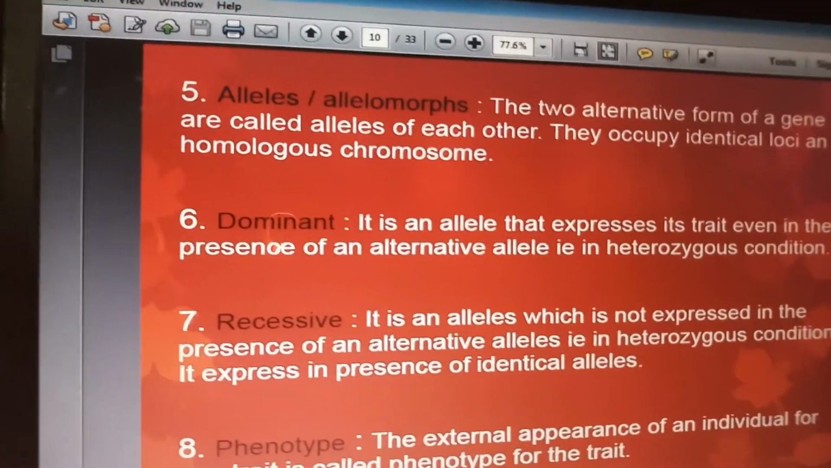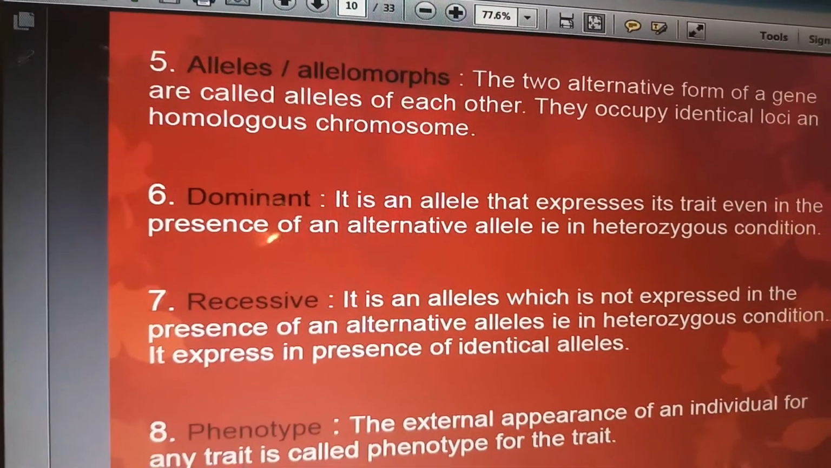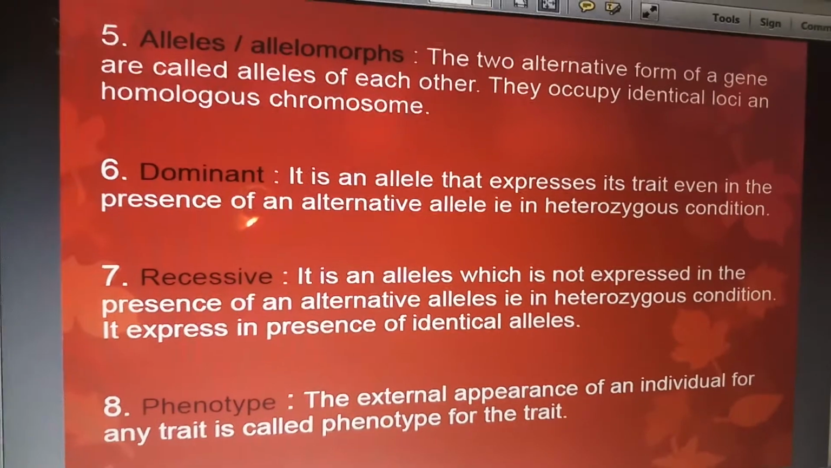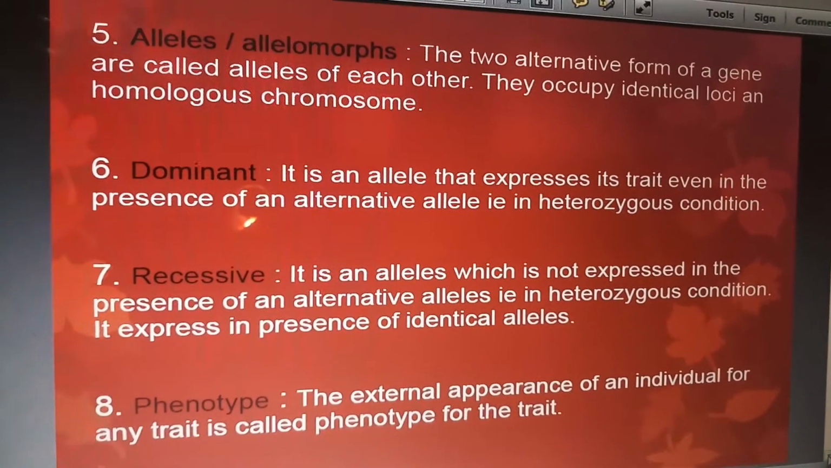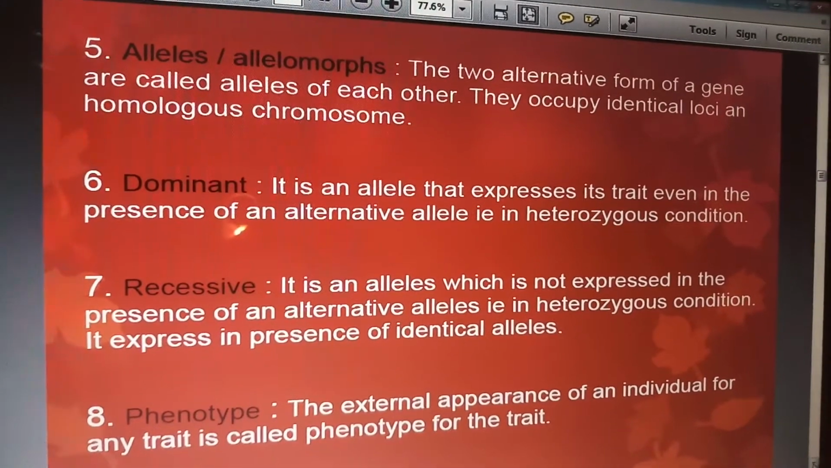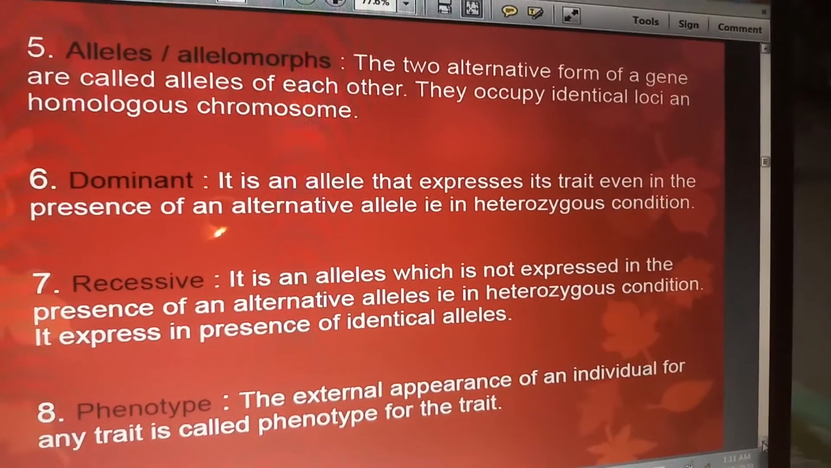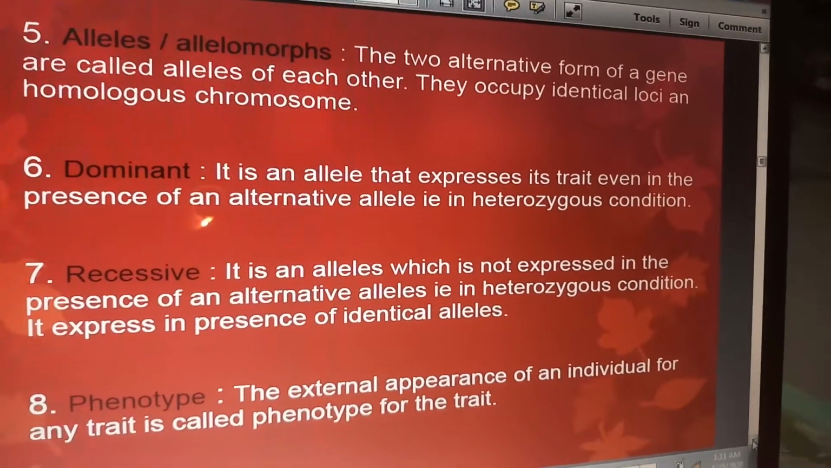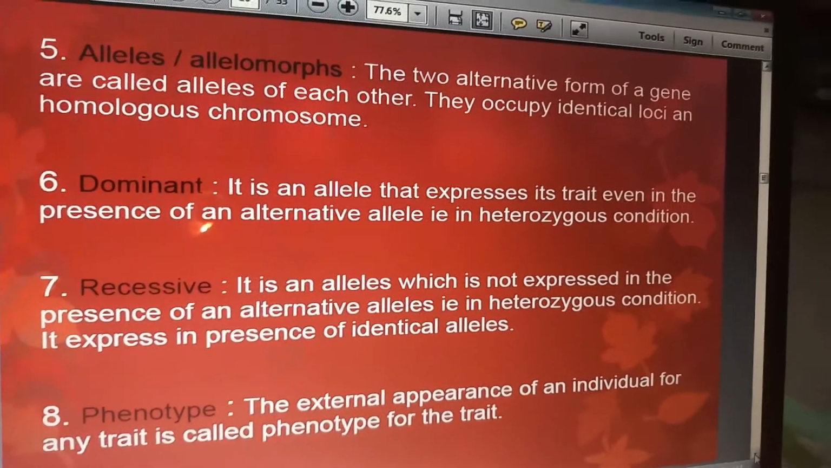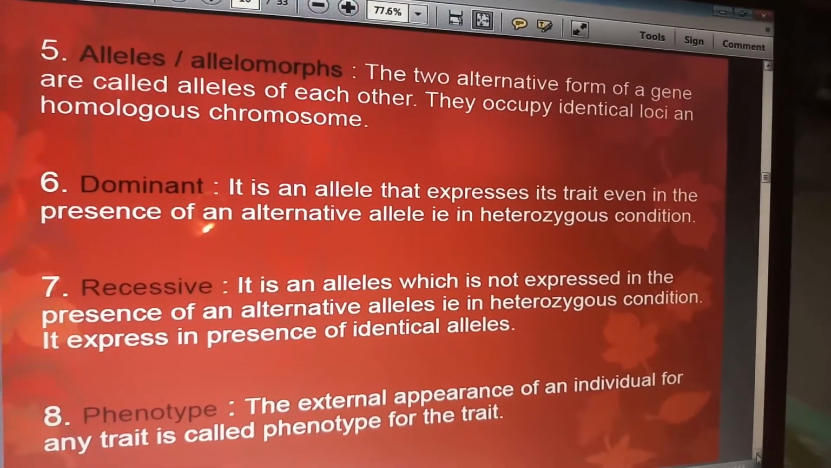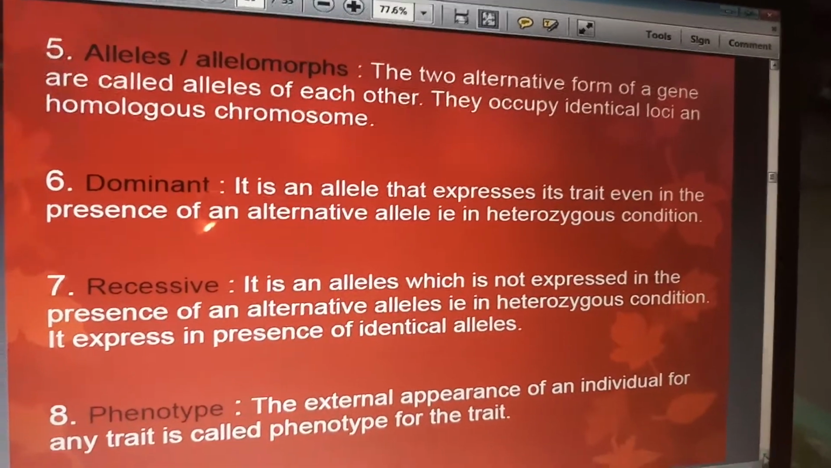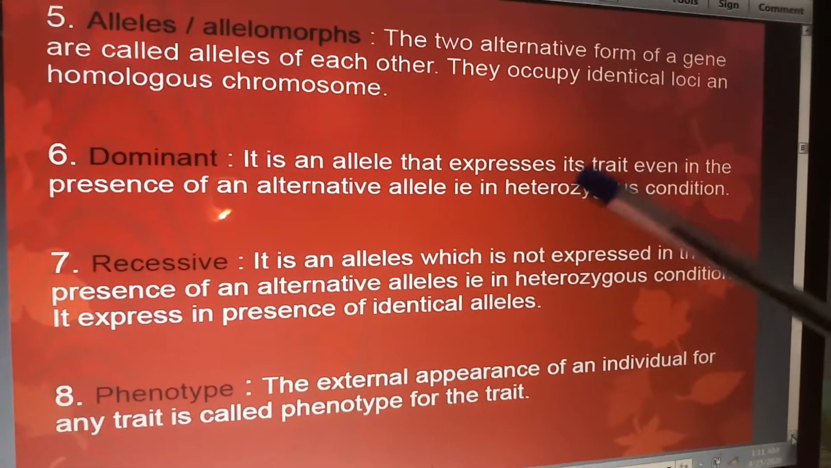Now further you can see the term alleles or allelomorphs. So let us see what this allele means. Two alternative forms of a gene are called alleles of each other. They occupy identical loci in homologous chromosomes. It means the alternative forms of gene are called alleles, and they occupy the identical loci or position of homologous chromosomes.